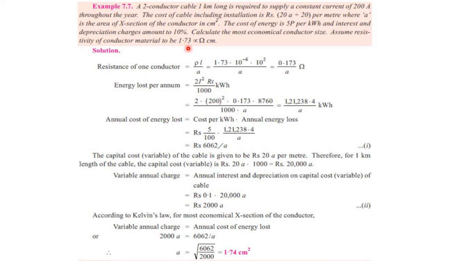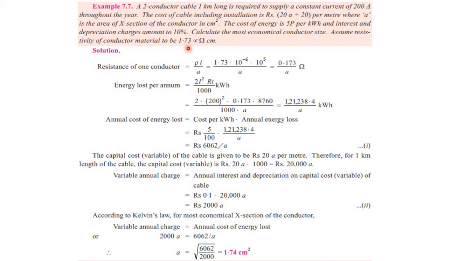In this example, we have to calculate the most economical conductor size. According to Kelvin's law, P3/A is equal to P2A, that is, the variable annual charge is equal to the annual cost of energy lost.